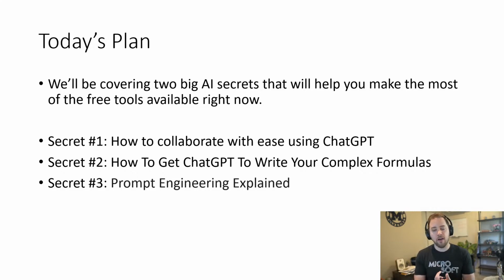So we're going to be covering how to collaborate with ease with ChatGPT. This is something I don't hear a lot of people talk about. It's my favorite thing to do with ChatGPT in my spreadsheets, because I am working with a lot of other people at times, and you likely are as well. Or I'm getting new spreadsheets from people that have already worked on them and they haven't given me much context as to how the spreadsheet was built, right? Because I didn't build it. This is something that, again, I don't see many people talking about, but it is my favorite thing and my top secret for how you can use ChatGPT to supercharge your spreadsheet life.